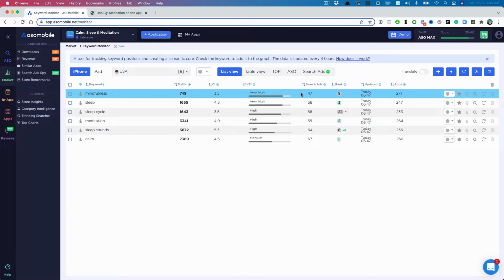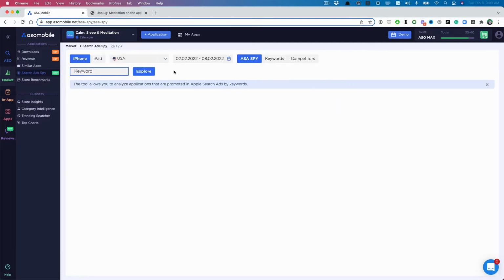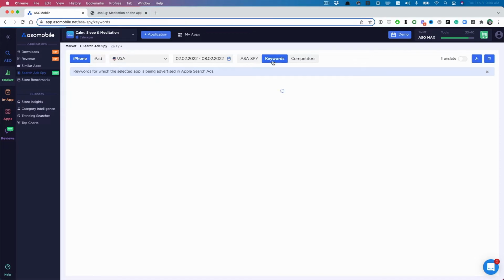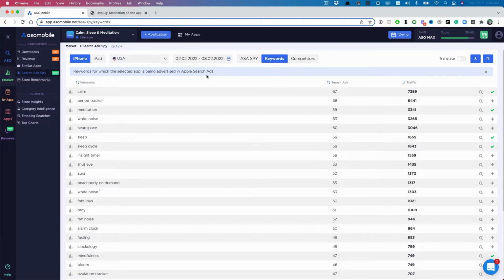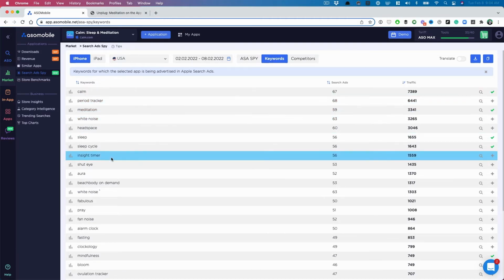Now, here's where I really want you to pay attention. And here's the trick that I found, okay? So we're going to go into market right here, and then we're going to go to search ads spy. Now, we're going to come here to this ASA spy because we can put in any keyword, but I really want you to come into keywords right here. Now, this section shows us all the different keywords that Calm is trying to bid for.